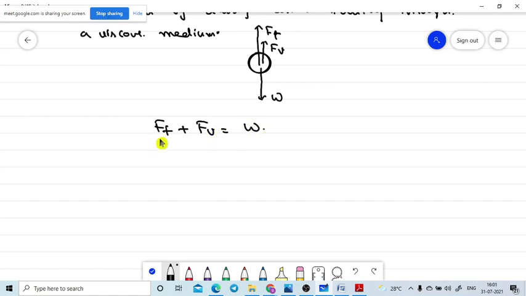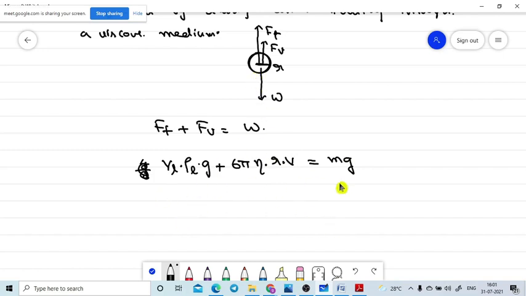Now I am writing according to Archimedes principle. The radius of the sphere is R, then I am substituting 4 by 3 pi r cubed. Let me write one by one. Upthrust is equal to volume of the liquid displaced into density of the liquid into acceleration due to gravity. This is F of T. That is equal to 6 pi eta R V, the viscous force, which equals the mass of the body into acceleration due to gravity.